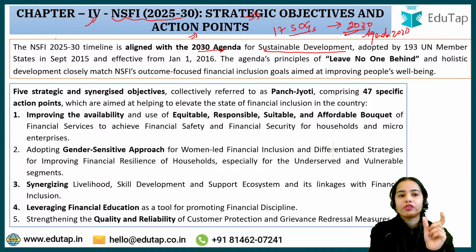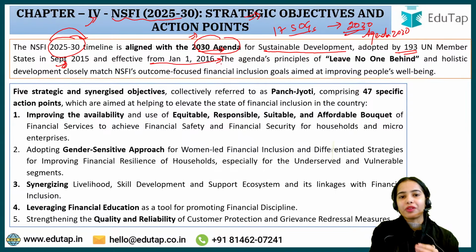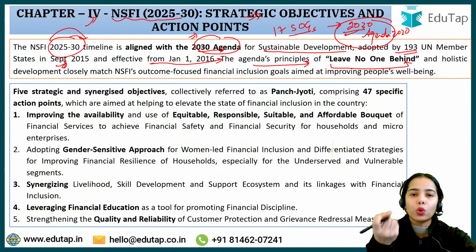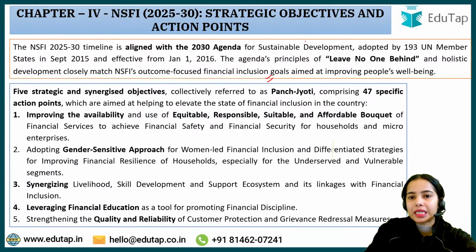Now, this timeline of the NSFI will end in 2030. Similarly, the sustainable development goals have to be achieved by 2030. So the NSFI timeline is aligned with the 2030 agenda that was adopted by 193 UN member states in September 2015 and effective from January 1, 2016. The agenda's principle is leave no one behind. The core idea of Agenda 2030 is to not leave anyone behind, and its holistic development closely matches NSFI's outcome-focused financial inclusion goals.